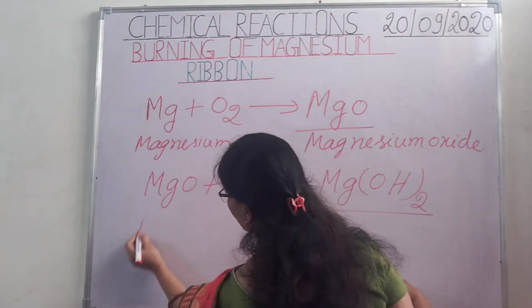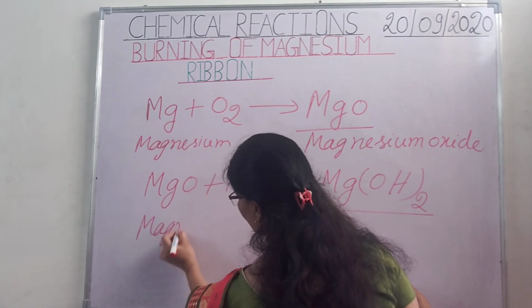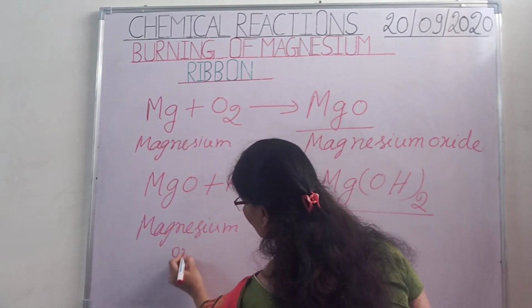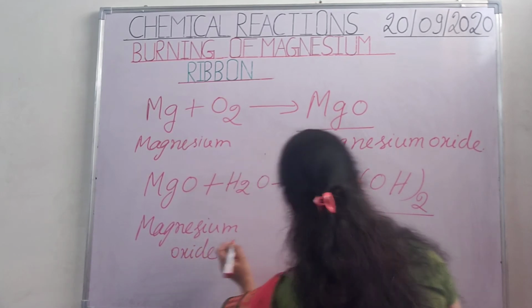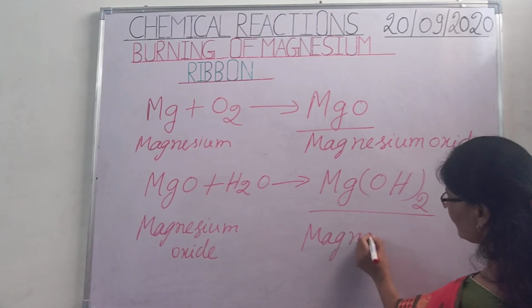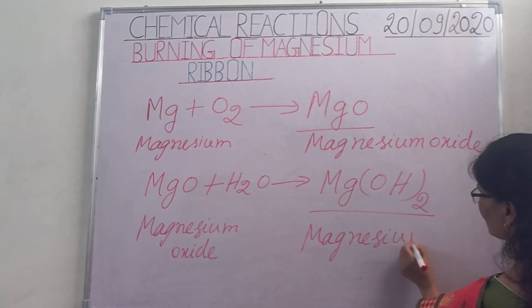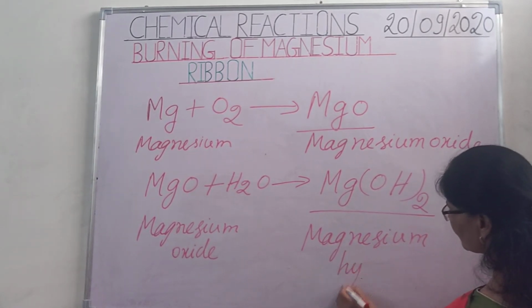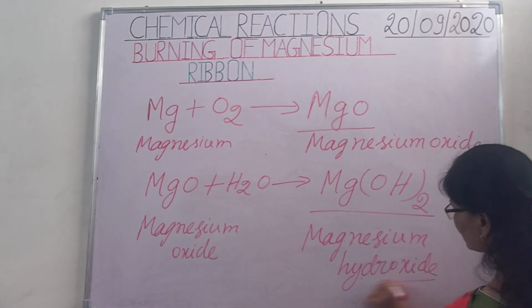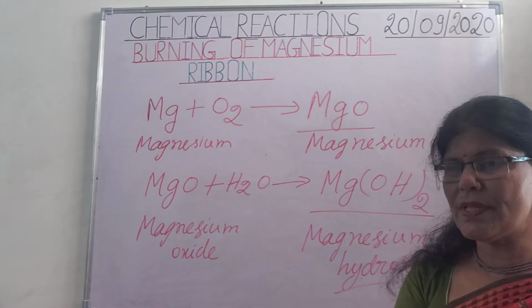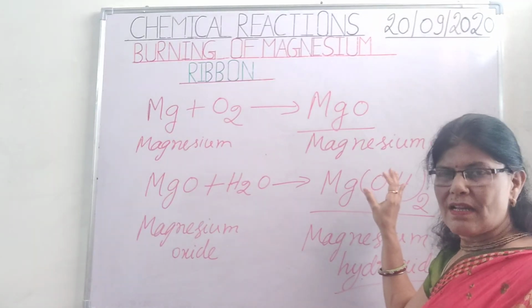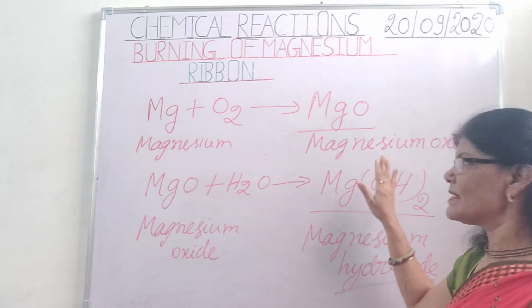This is magnesium oxide, and this is magnesium hydroxide. And children, as I have already told you, if hydroxide is present, it means it is a base.